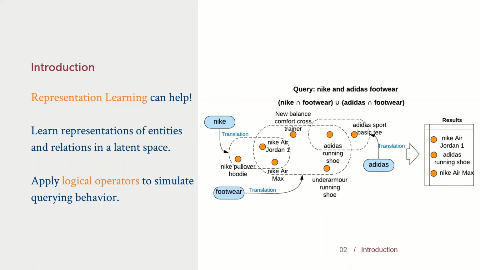An approach towards more efficient querying is to learn representations of the different entities and relations in a latent space, where algebraic operations could help us query the knowledge graph. For example, in the product search domain, a model could learn to translate the product categories Nike, Adidas, and footwear to the latent space, and we can now use thresholds around them to query results from logical operations.